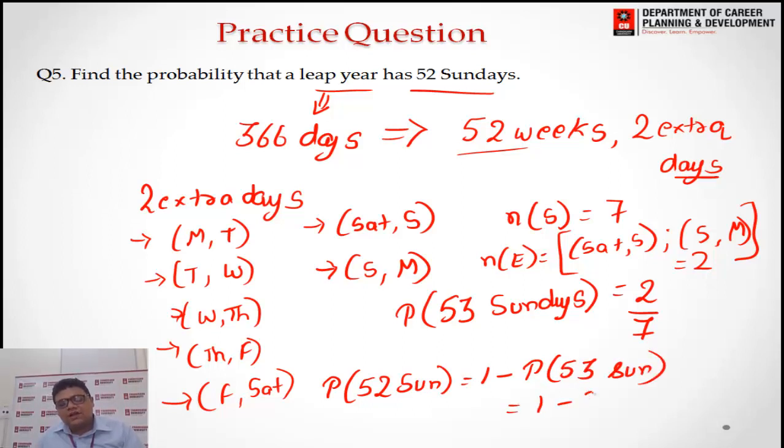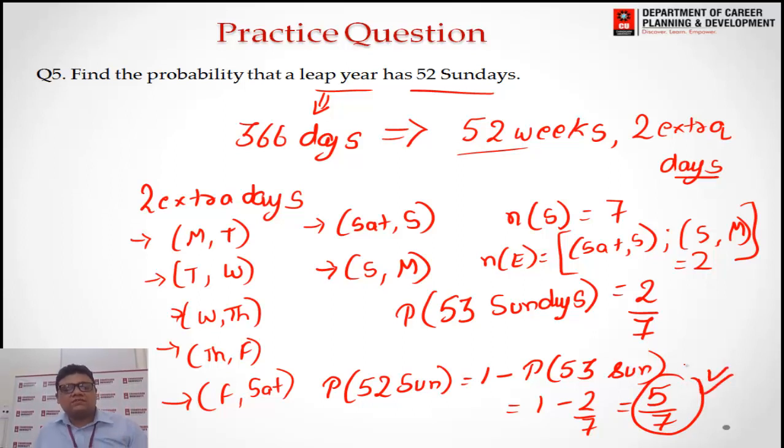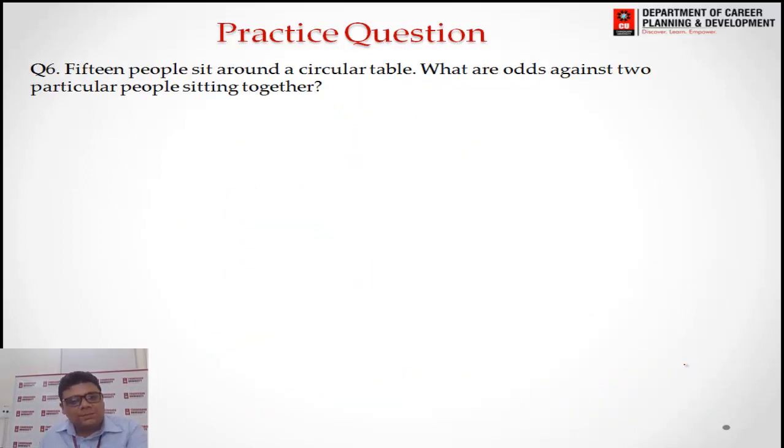So it will be 1 minus 2 upon 7, or we can say 5 upon 7 is the correct answer. So our answer will be 5 by 7 if we have to find the probability that a leap year has 52 Sundays. If we have to find that a leap year has 53 Sundays, then the answer will be 2 by 7. Clear? Now let us take one more example.